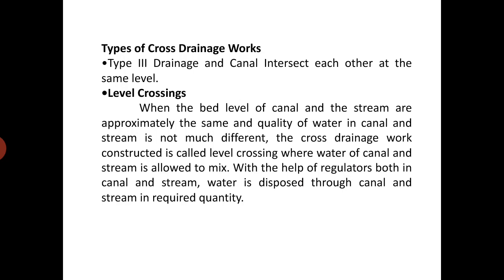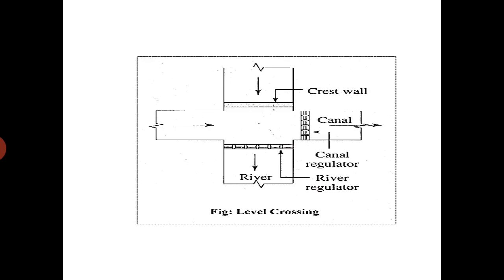In that, the water in the canal and the water in the river may be allowed to mix. This is the diagram of the level crossing. By constructing the head regulator, that is river regulator and canal regulator, the discharge of the canal and the discharge of the river may be maintained.